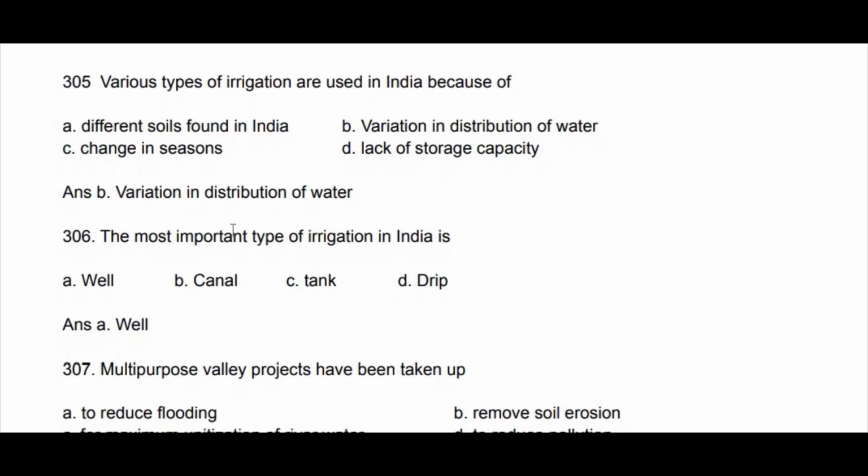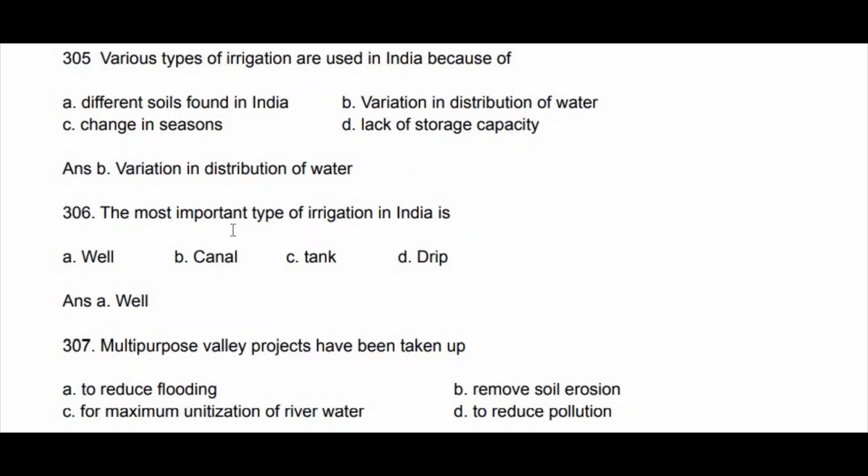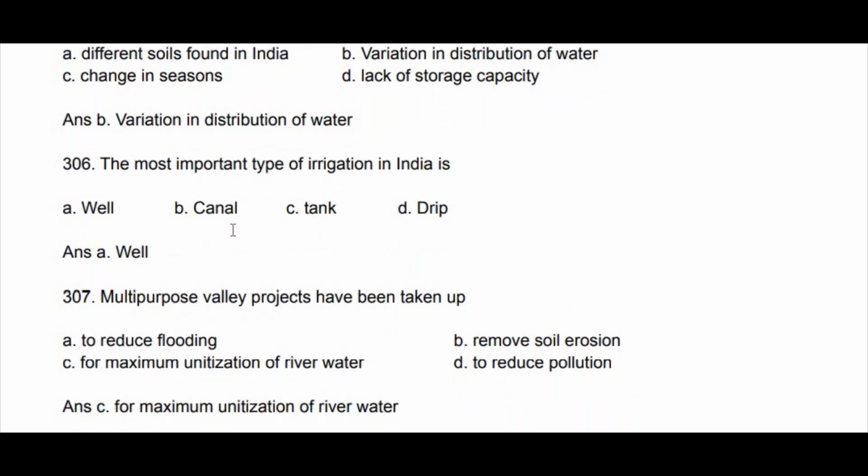Multipurpose valley projects have been taken up. Why? To reduce flooding, remove soil erosion, for maximum utilization of river water, to reduce pollution. Yes, you are right. Option C, for maximum utilization of river water.